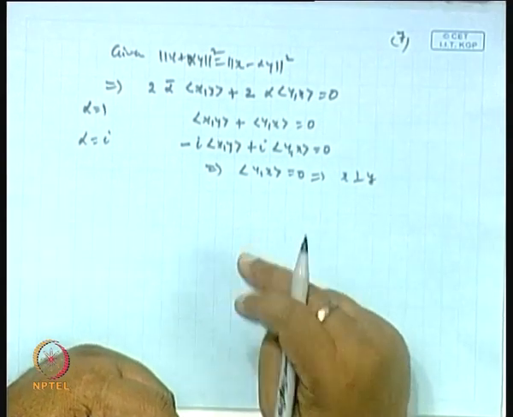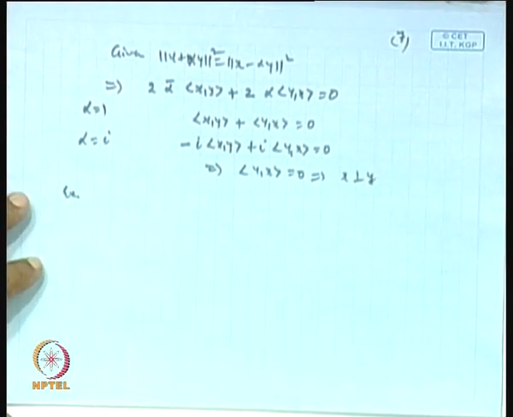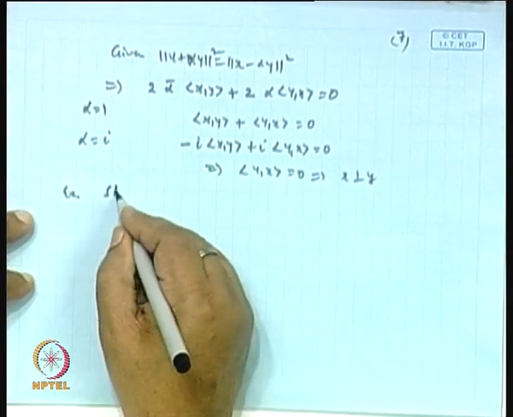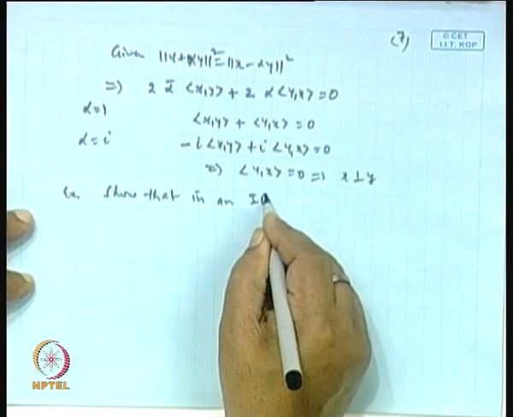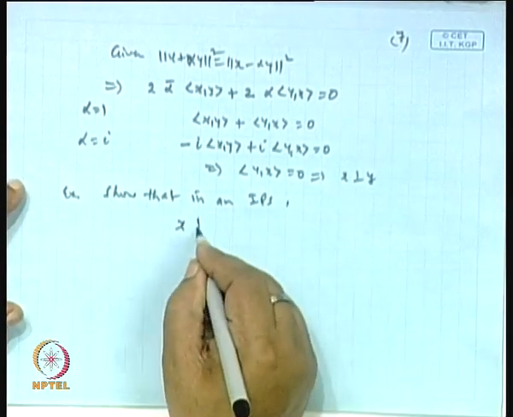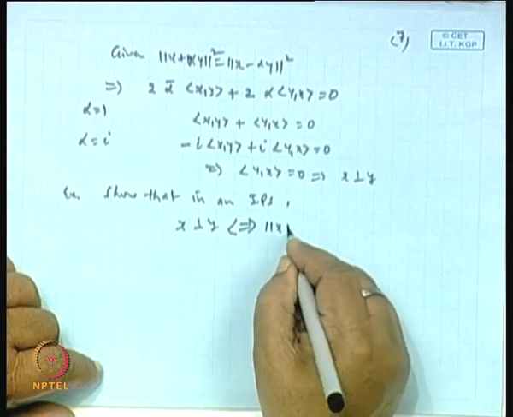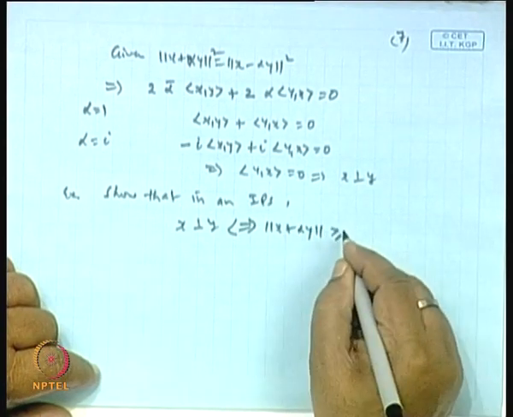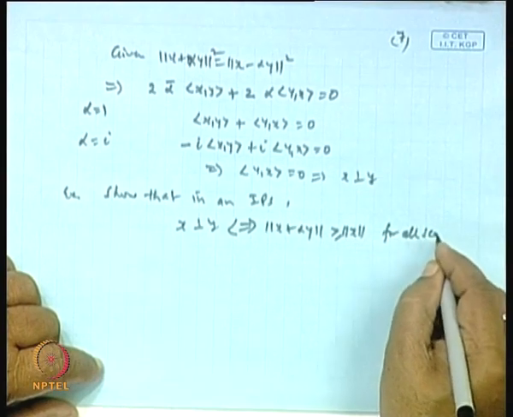Okay. Now, this will also lead to another problem. In an inner product space, x is orthogonal to y if and only if norm of x plus alpha y is greater than or equal to norm of x for all scalars alpha.